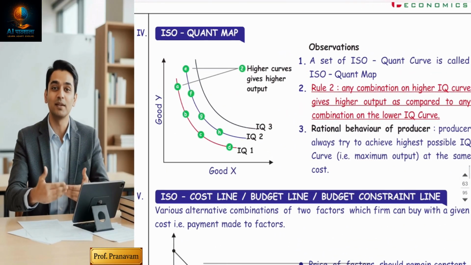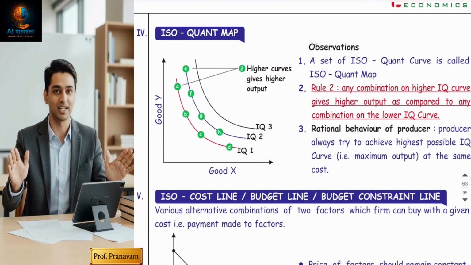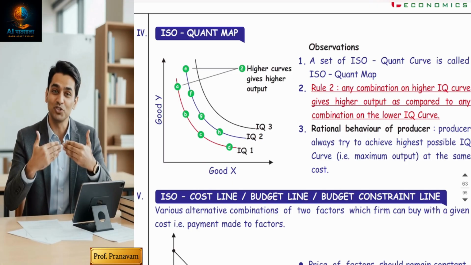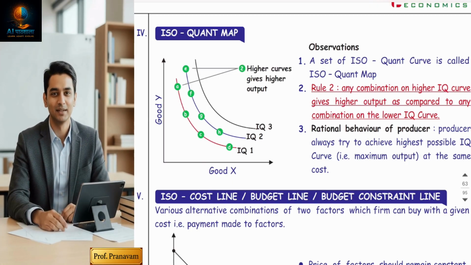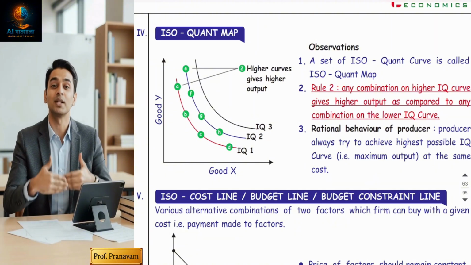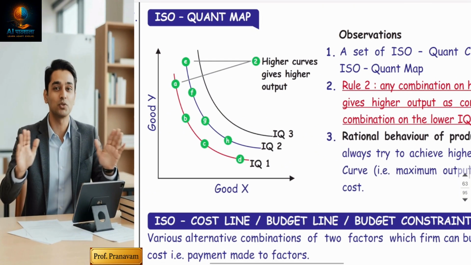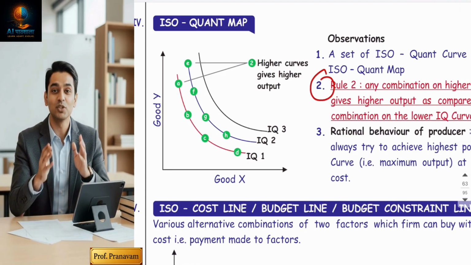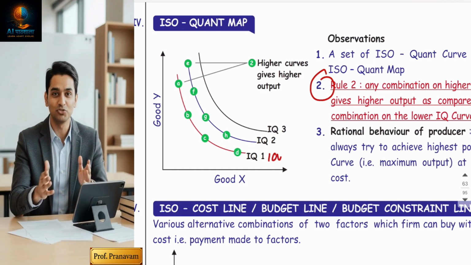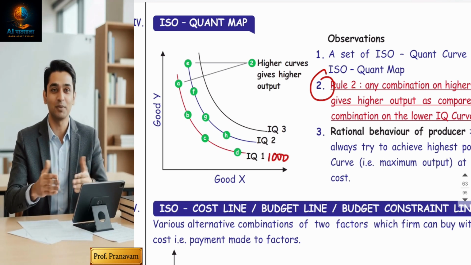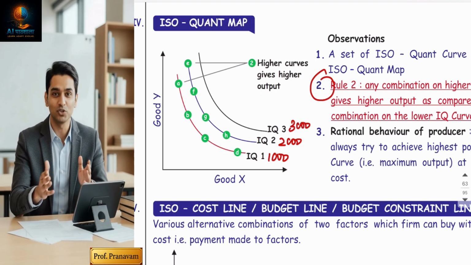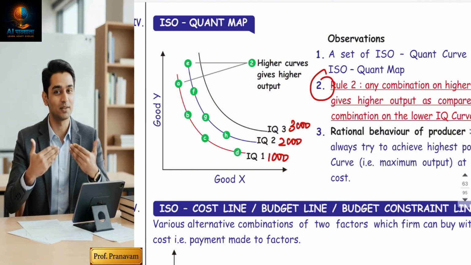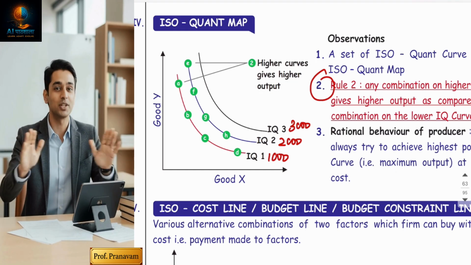Second rule. A single curve is called an isoquant curve, and when you create multiple curves, it's called an isoquant map. Rule number two, we have studied in the indifference curve also. An isoquant map means various levels of production. IQ1 indicates 1,000 chocolates of production. IQ2 indicates we can produce 2,000 chocolates also. IQ3 indicates 3,000 chocolates also. So a higher isoquant curve gives me the highest possible production.